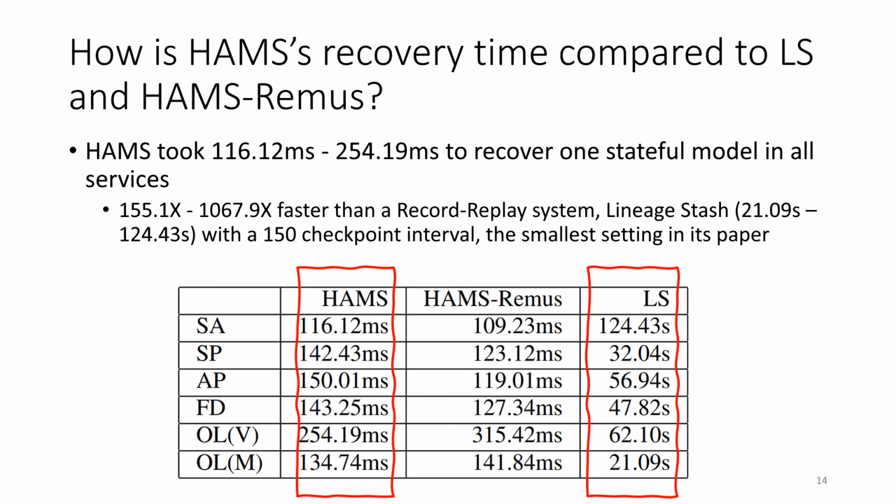HAMS takes only sub-second recovery time to recover a stateful model, which is much faster than lineage stash. LS takes tens to hundreds of seconds to recover a stateful model because LS needs to replay a long sequence of input in order to keep the normal case overhead low. If LS takes a short checkpoint interval for fast recovery, the normal case overhead will be prohibitive.